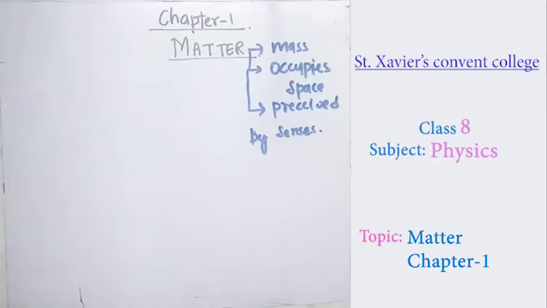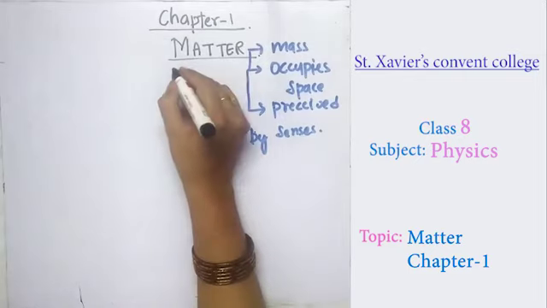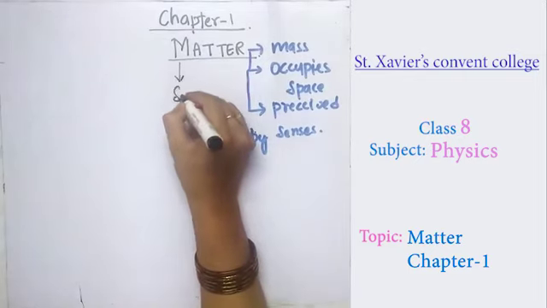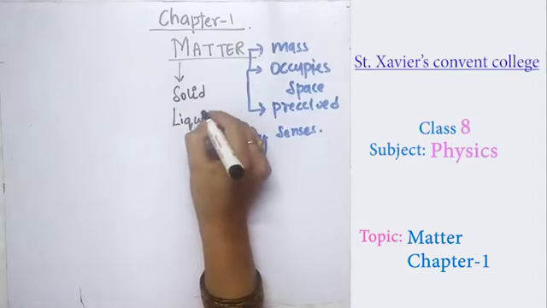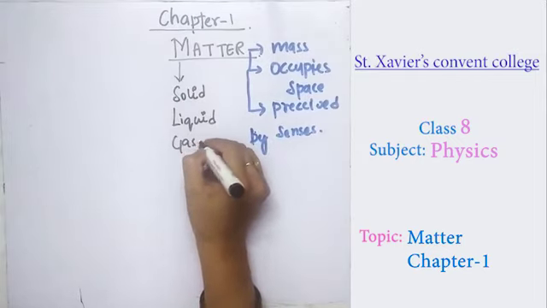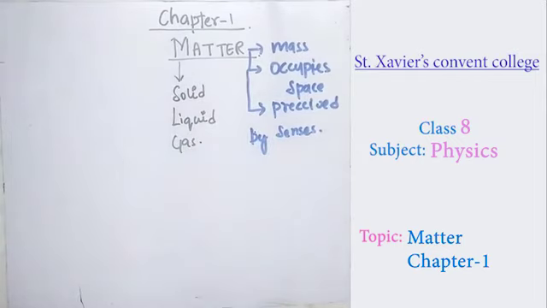Matter is divided into three states, known as solid, liquid, and gas. So you already know that matter is divided into three forms: solid, liquid, and gas. For example, solid appears in the form of ice, liquid appears in the form of water, and gas appears in the form of vapor.